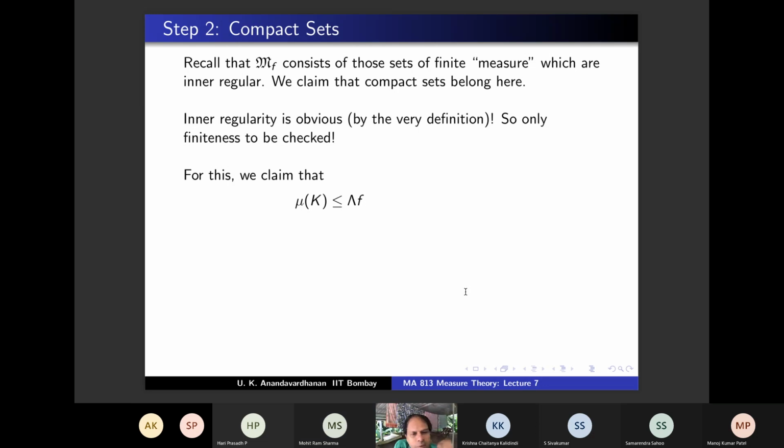Because lambda f can be any complex number if f is not real valued. F can be general complex valued, in which case lambda f is also some arbitrary complex number. So positive means: if f is real valued, and moreover if f is non-negative real valued, then lambda f is non-negative real valued. This is the meaning of positive. So lambda f is always finite by the very definition. It's valued inside complex numbers, and therefore this is enough, no? If I can exhibit f such that mu K is less than or equal to lambda f, then I am done, right? Because lambda f is always finite, therefore mu K is finite.